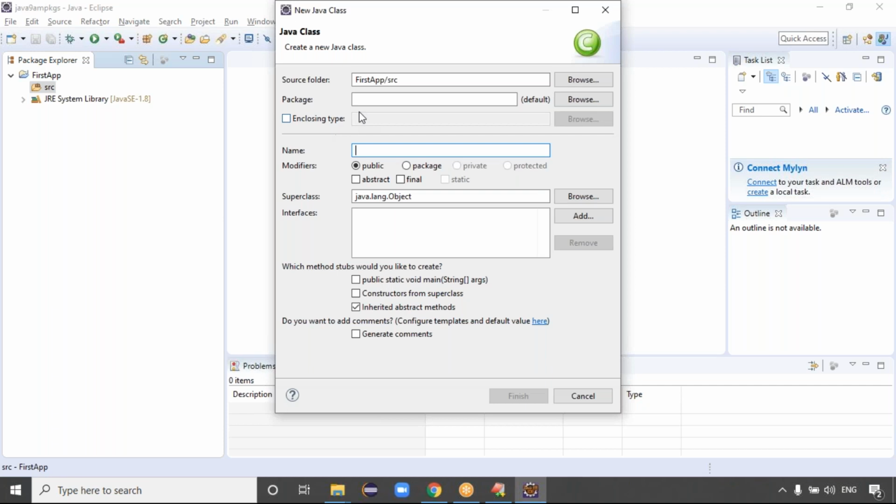Guys, one thing here: when you create the class in Eclipse IDE, first it is asking for the package name. So reverse of the domain name we have to give, com.tcs, that's the package name. What is the class, guys? Here I want to give the test class. Did you observe when you create the class it asks for the package name, then we give the class name, right? That is one way, guys.